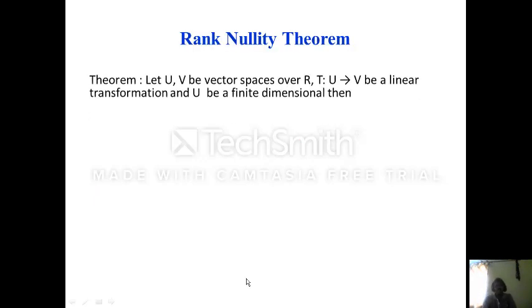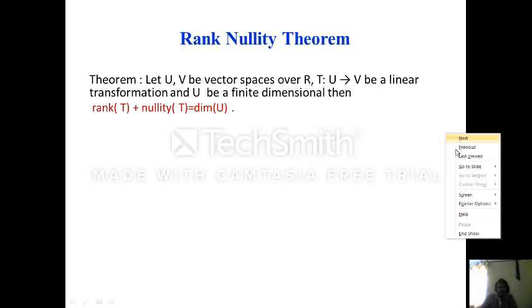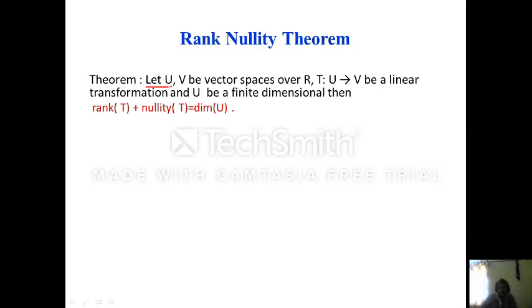Now we are going to see what is the rank nullity theorem. What is the relation between N(T) and R(T)? For that, we require two vector spaces. Let U and V be two vector spaces over R, where R is the set of real numbers. And let T from U to V be a linear transformation.